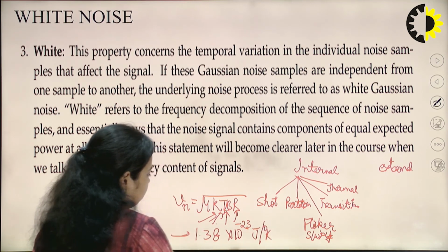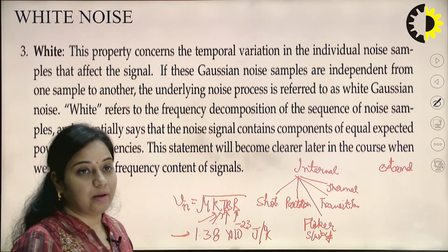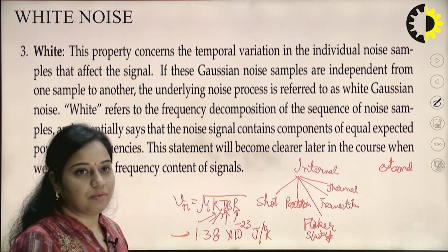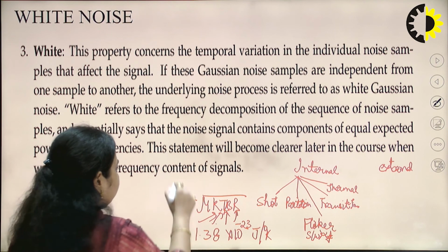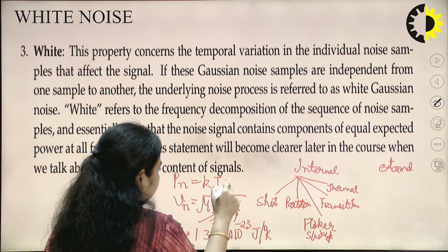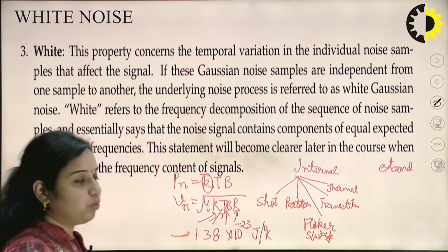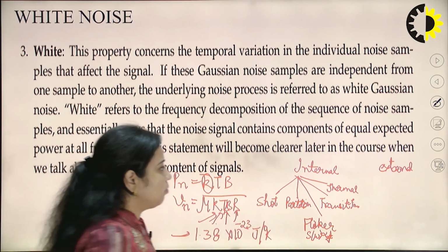We can calculate the thermal noise voltage using this formula. We can also calculate the noise power, which equals kTB, where k is again the Boltzmann constant. This is all about internal noise.